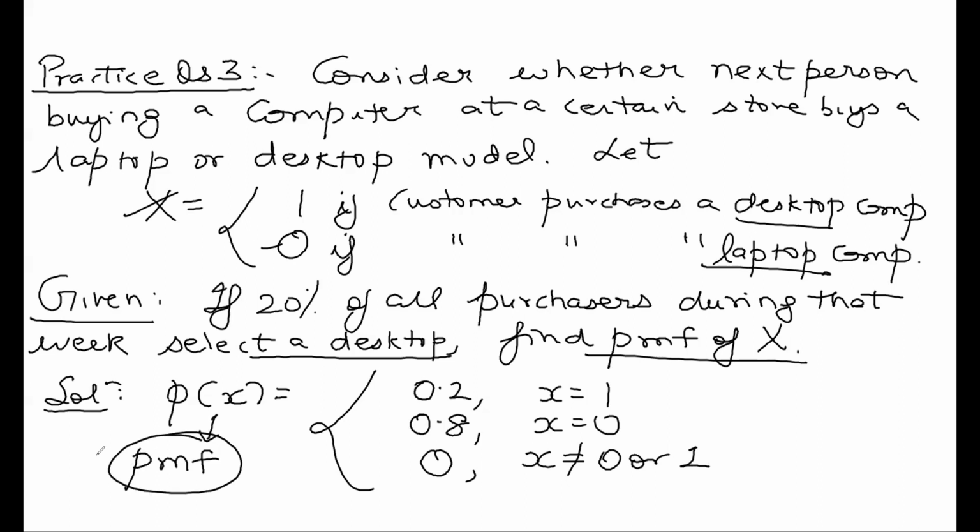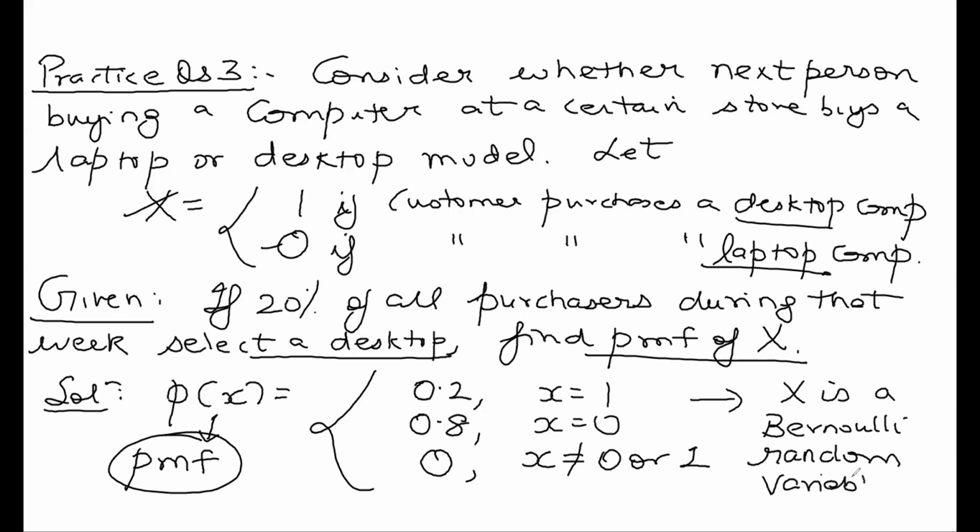You can clearly see that X is a Bernoulli random variable. It's taking only 2 values. Remember, Bernoulli random variables are those which take only 2 values, 0 and 1.